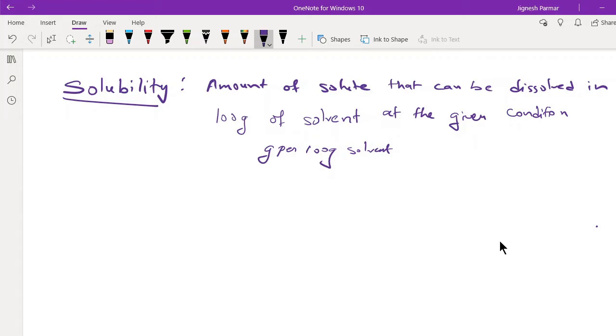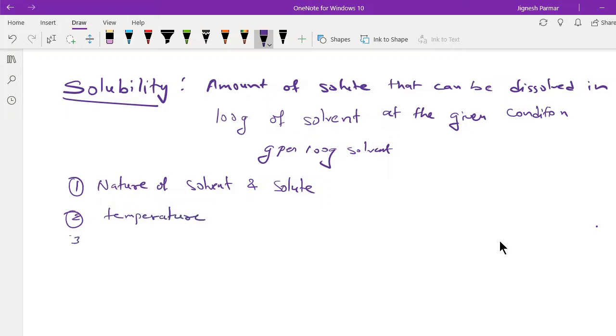So solubility depends on a few things. Solubility depends on, one, the nature of solvent as well as solute. What kind of nature do they have? Second, it also depends on the temperature and pressure. So this is the way which we have to find it out.